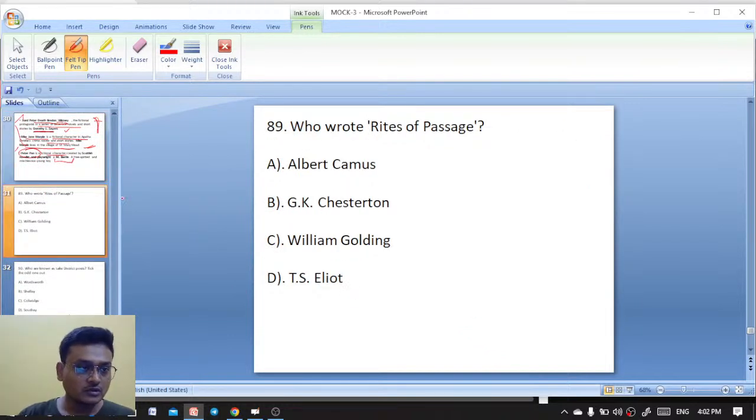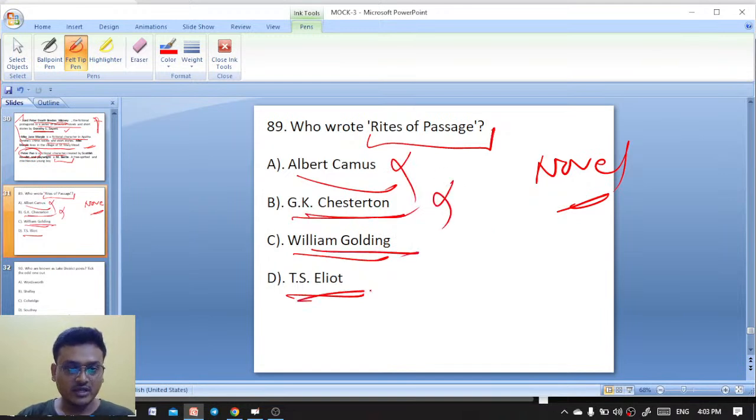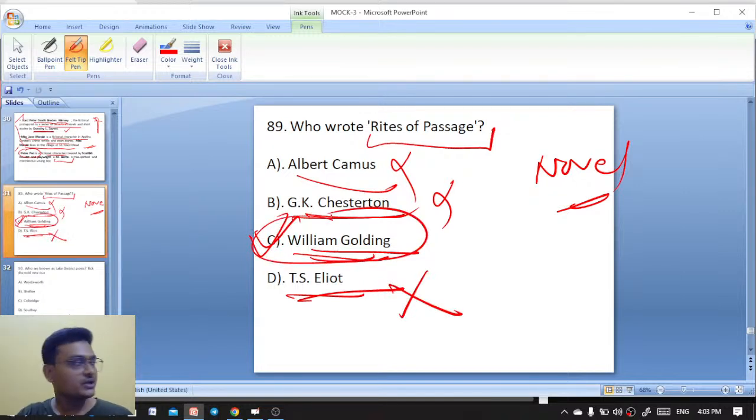Who wrote Rites of Passage? Albert Camus, G.K. Chesterton, William Golding, T.S. Eliot. Albert Camus is wrong, G.K. Chesterton is wrong. So it is William Golding. William Golding has written Rites of Passage.